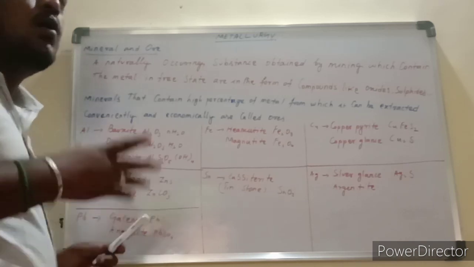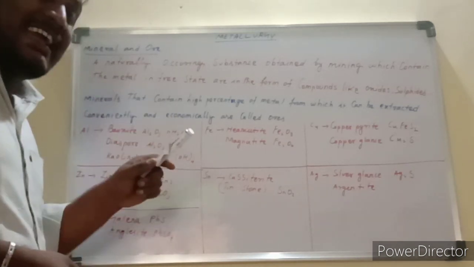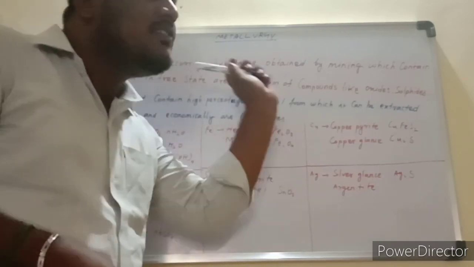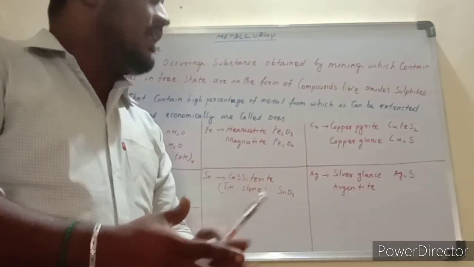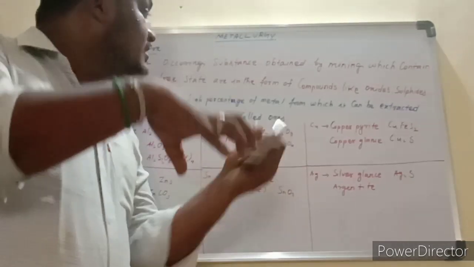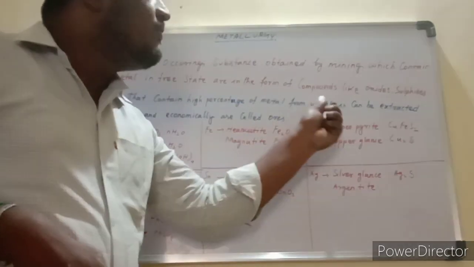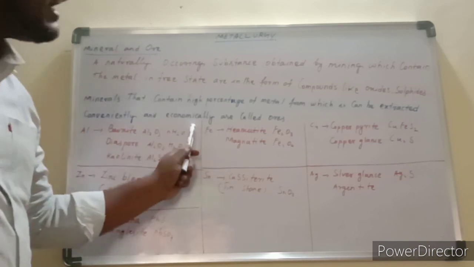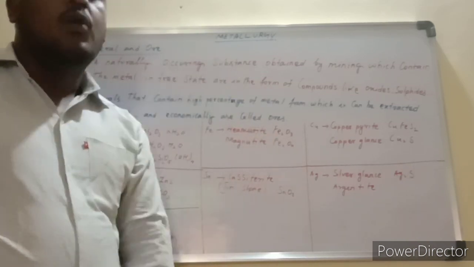And what is an ore? The minerals that contain a high percentage of metal, from which it can be extracted conveniently and economically, are called ores.